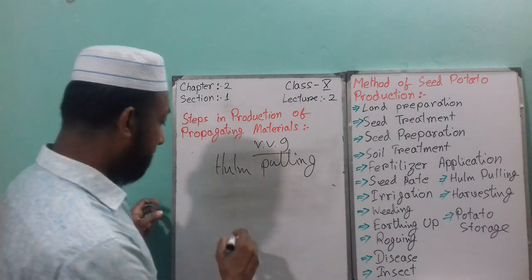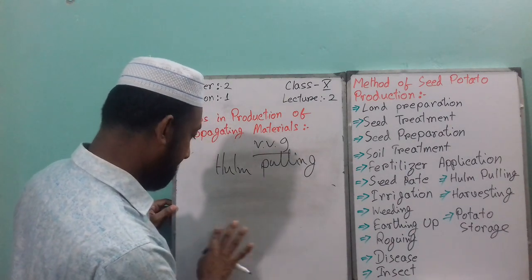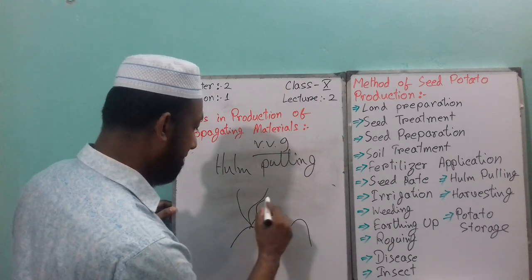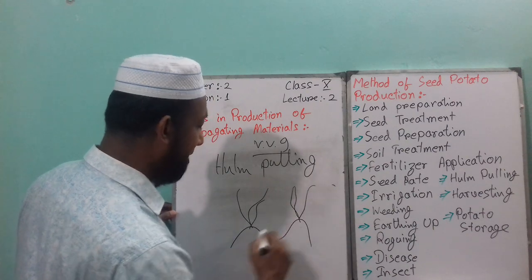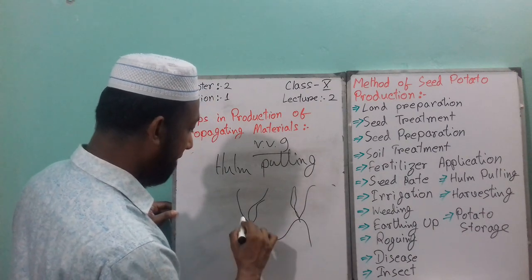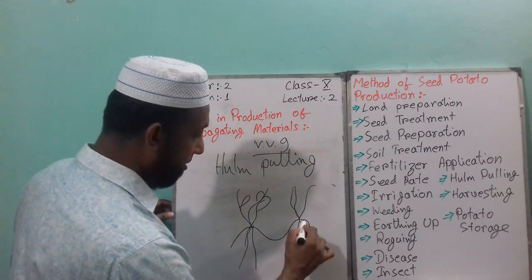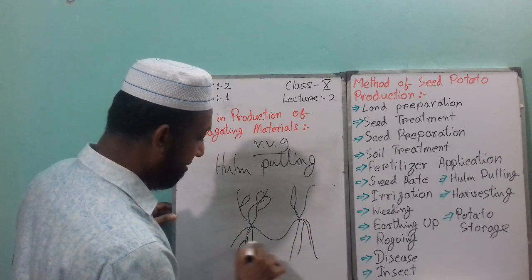That means if you think this is your potato plant, this is the root system, this is the potato plant, and the potato is here.